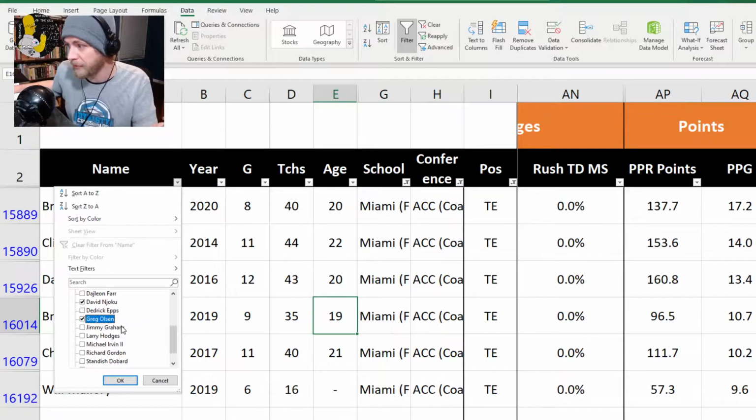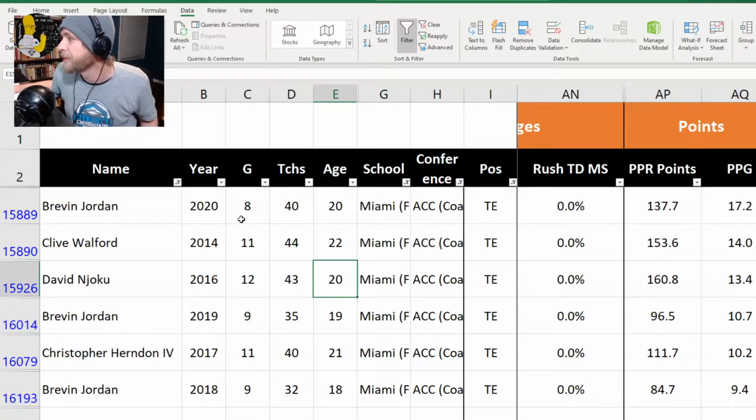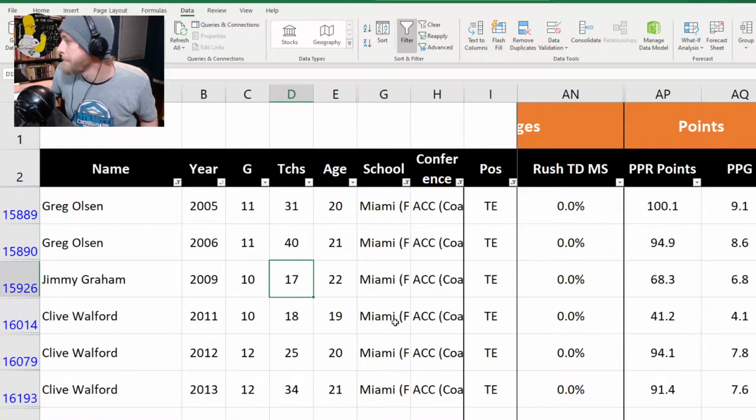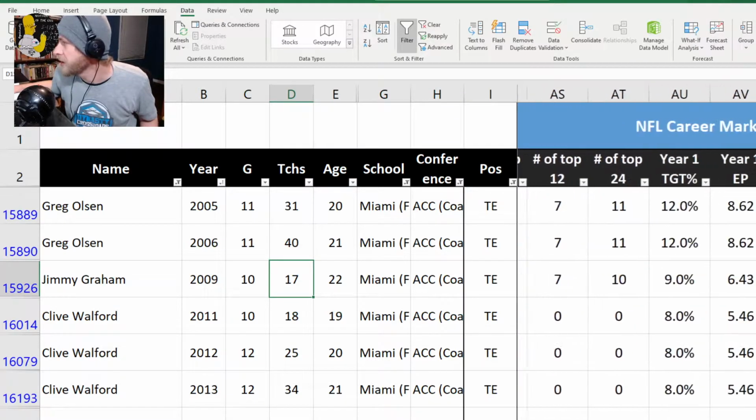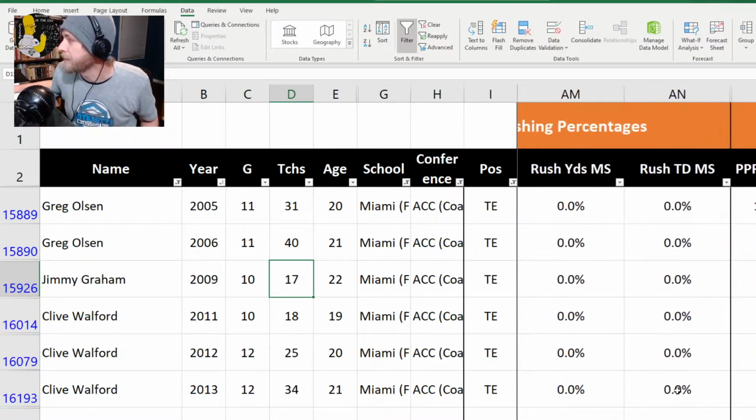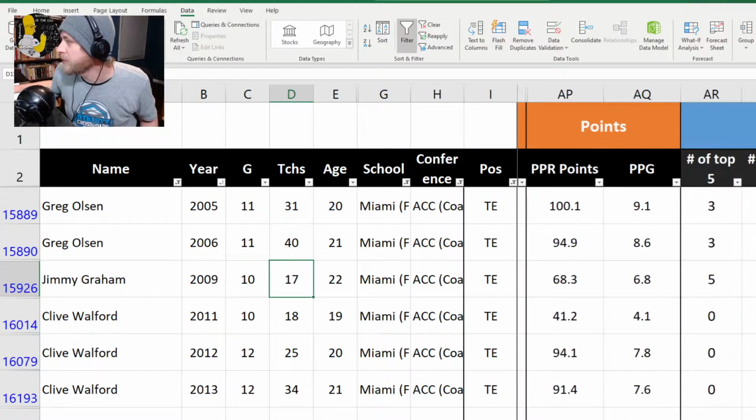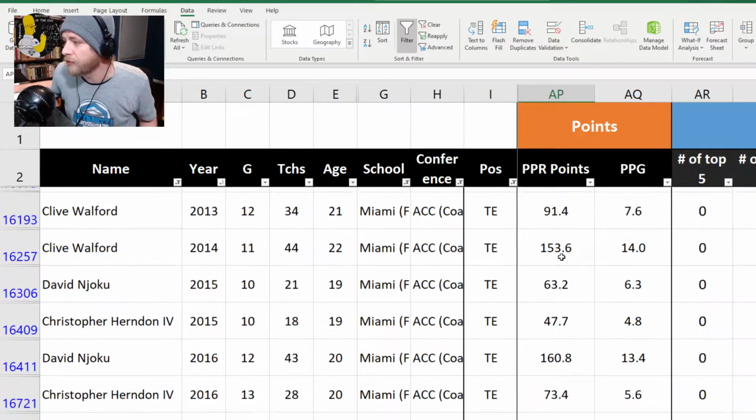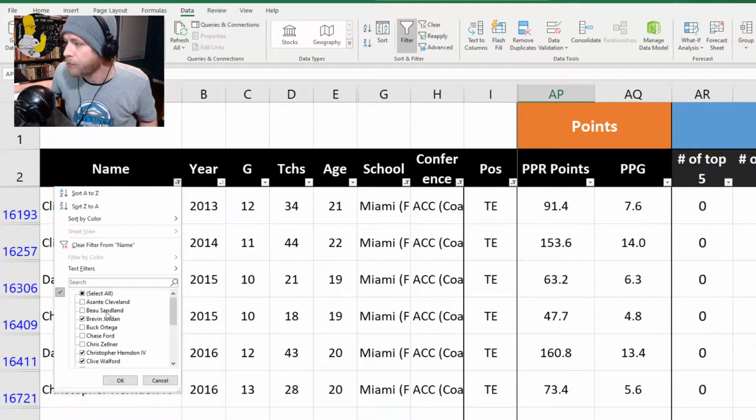We've got Greg Olsen coming from Florida, actually, Jimmy Graham, and where's David Njoku? He came from here too. Yeah, I got him selected. All right. Let's organize it by year and go take a look at how productive they were. Now, Brevin Jordan isn't the most productive player. I would say he compares very well to David Njoku, actually.